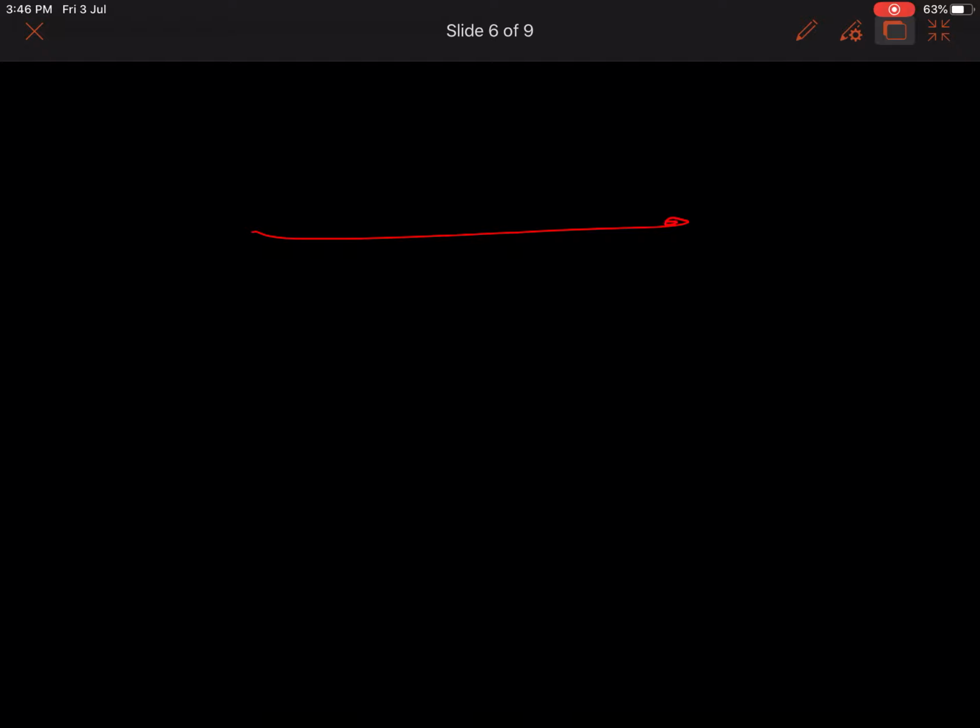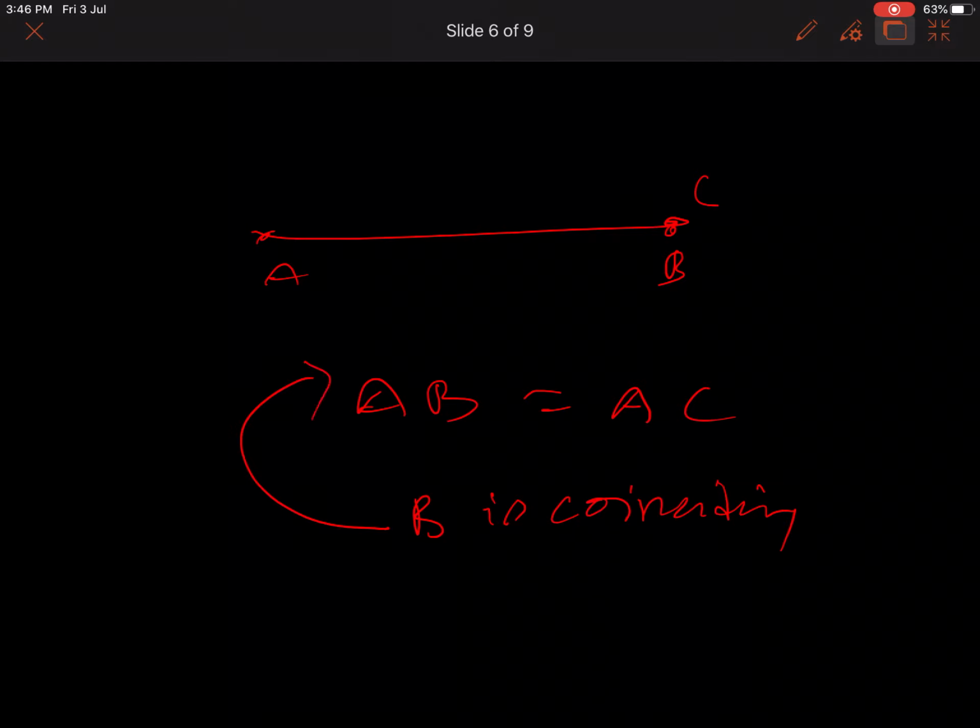Suppose you take A and B. Suppose another point C is also here. If B and C are coinciding, then AB is equal to AC.